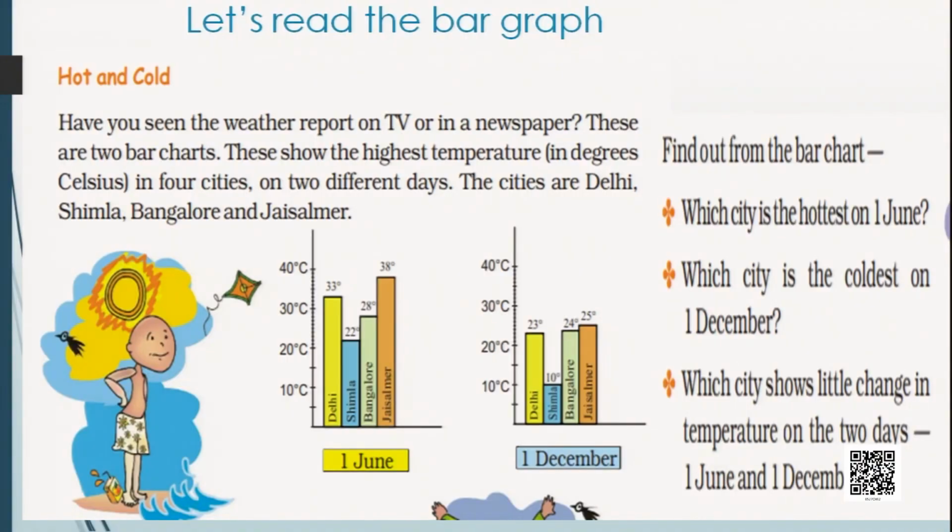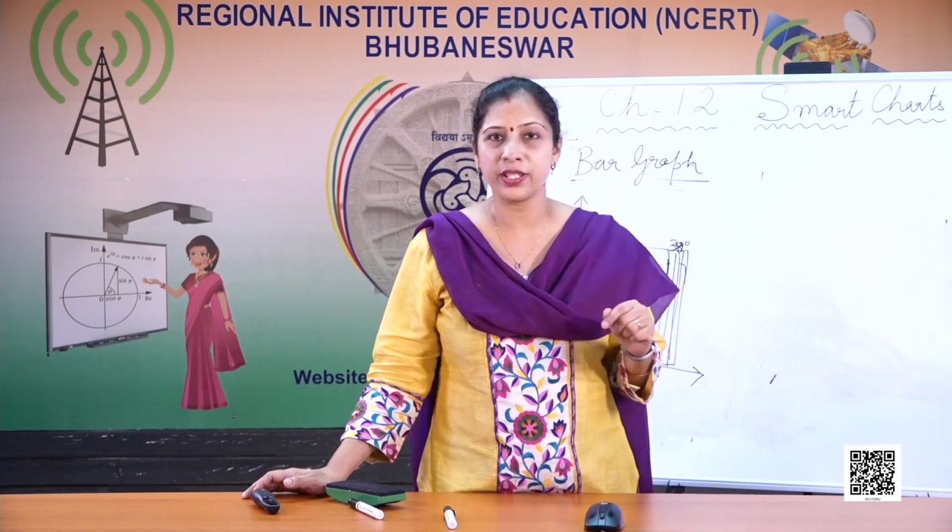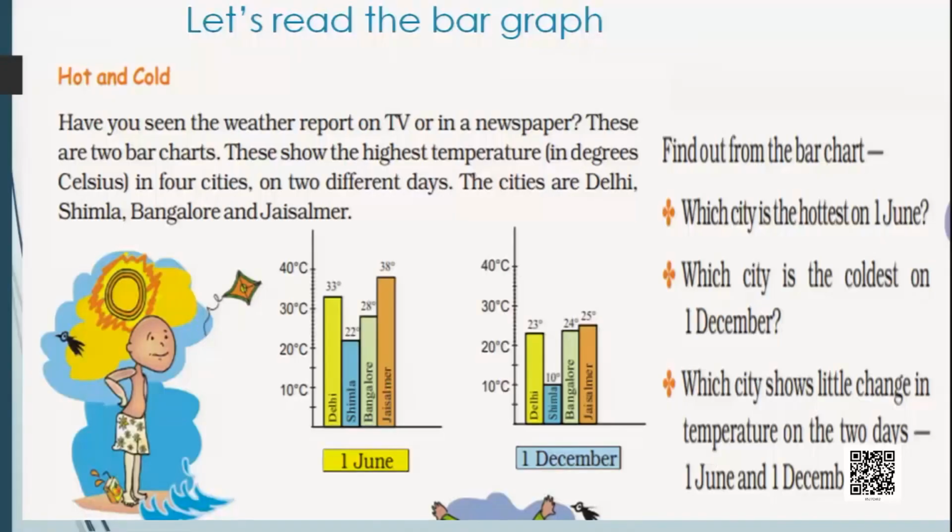So let's go to the next chart where the temperature on 1st December is shown. So you can see Delhi, Shimla, Bangalore, then Jaisalmer. Do not even read the numbers, only by looking at the bar, which is showing the smallest bar. The smallest bar is shown as the least temperature. The smallest bar is of which city? That is Shimla at 10 degree centigrade.